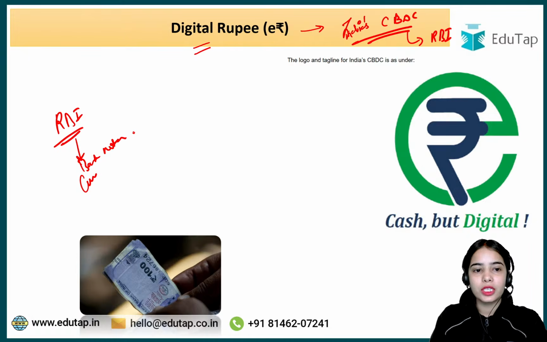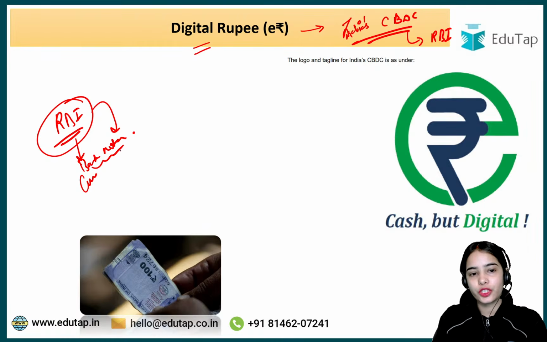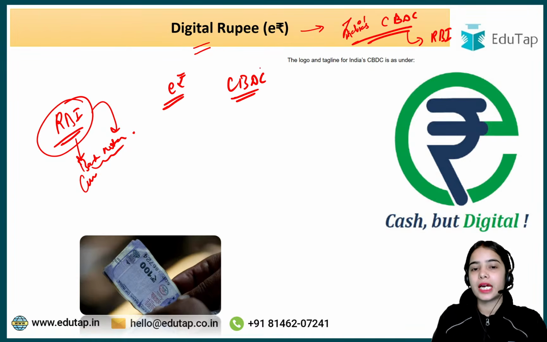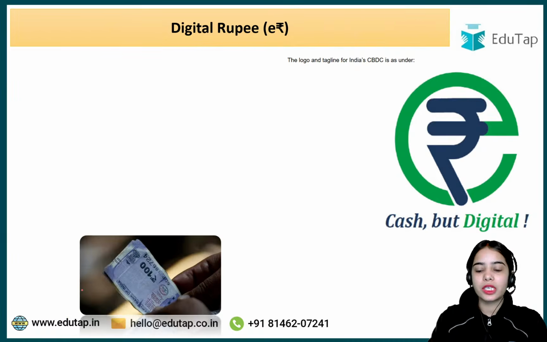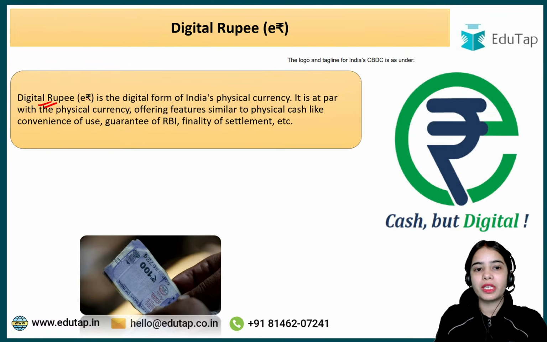In India, the Reserve Bank of India is the one that issues the banknotes, and now this Digital Rupee, e-Rupee, is the central bank digital currency that is issued by the Reserve Bank of India.